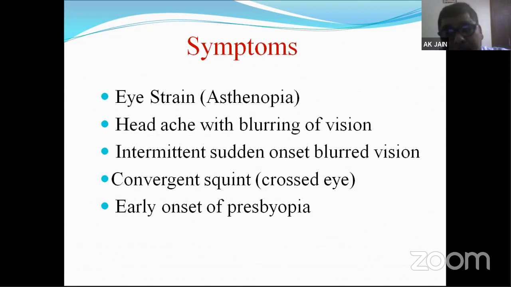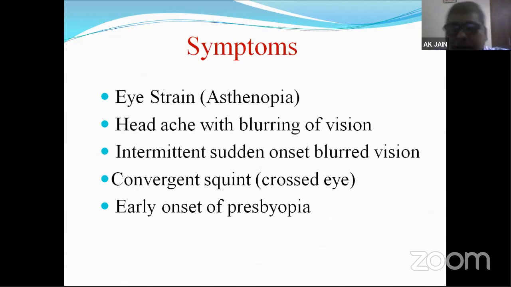Students, but the examiner wants to see only the specific types of symptoms. The examiner doesn't want to see that the person is unable to see the distant object, which is the most common symptom of myopia, without headache, without asthenopia. Myopics don't have any symptom except diminished distance visual acuity. That is the least common symptom of hypermetropia. Most common of myopia, but least common of hypermetropia. And that will be the first symptom I see in the answer sheets of students. So that's why I go with the most common clinical presentation.